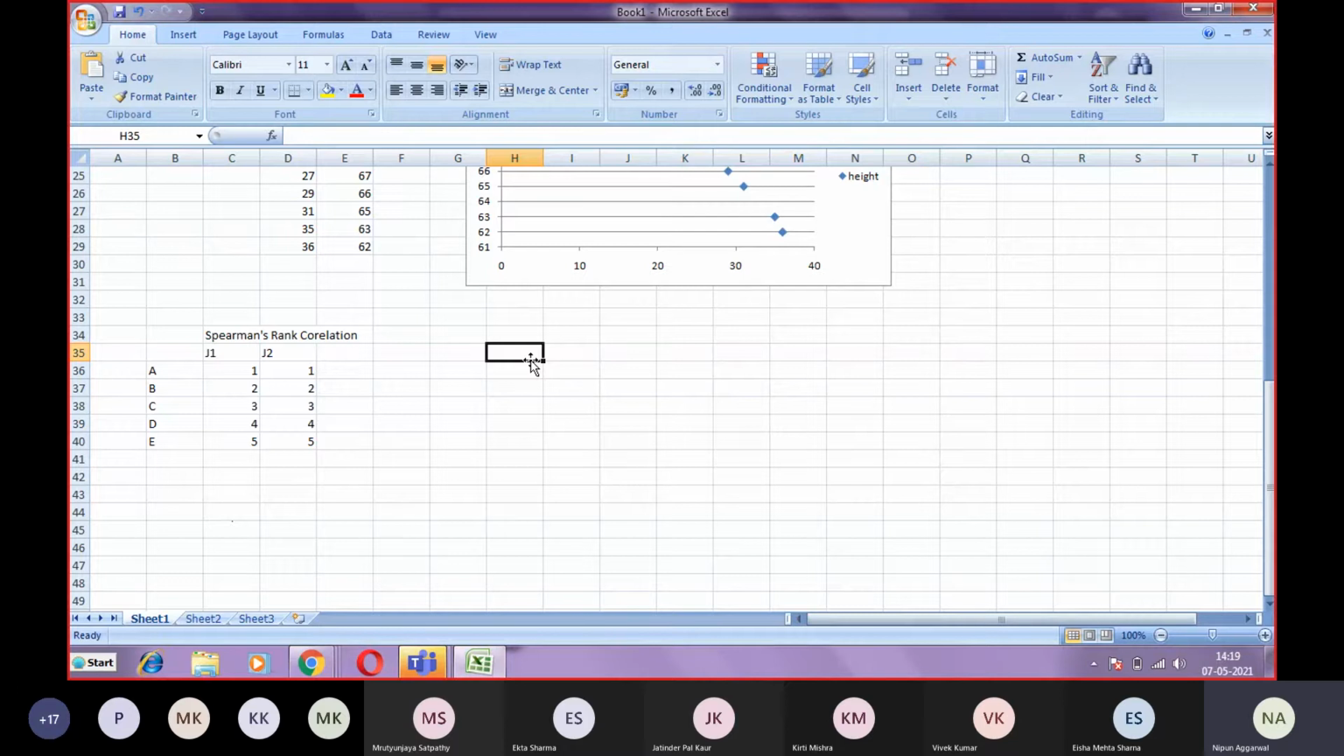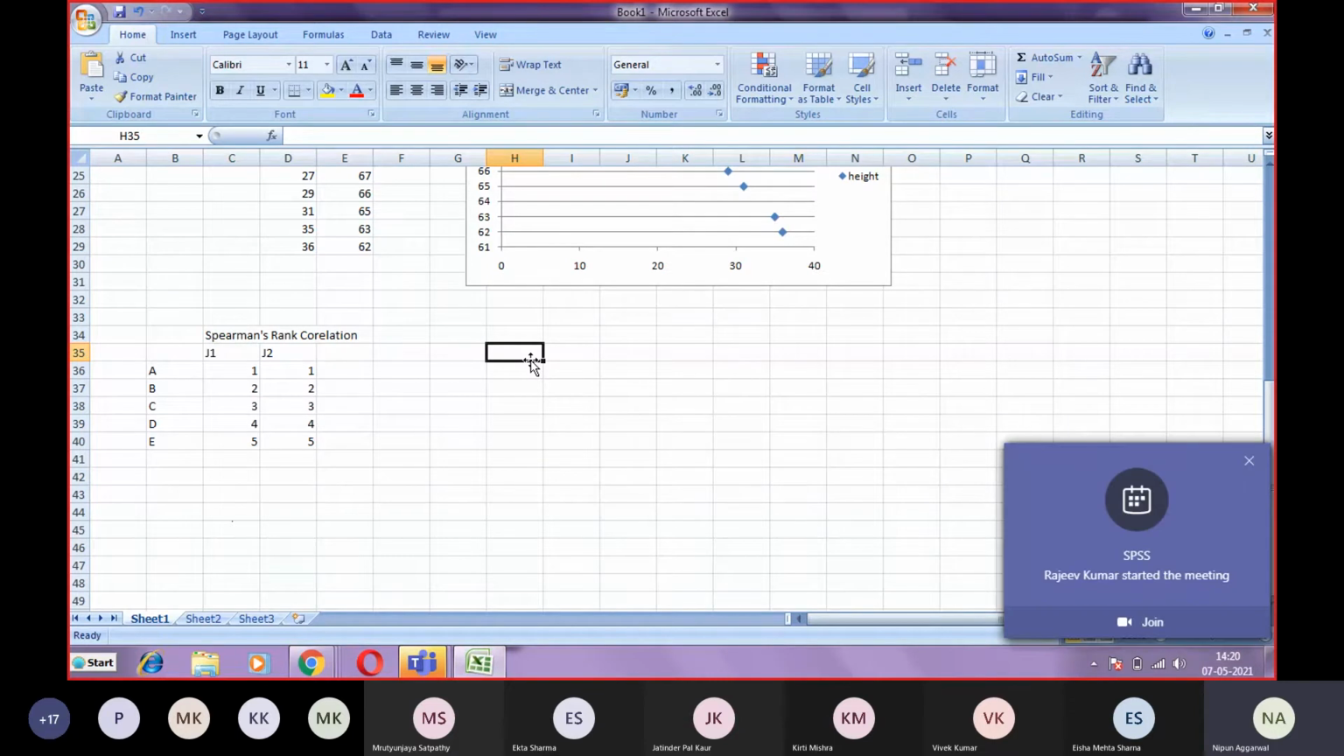I forgot to tell you that the correlation coefficient can range from -1 to +1. A correlation coefficient cannot take values less than -1 or greater than +1. So correlation always lies between -1 and +1. If the value is -1, it is a case of perfect negative correlation. If the value is +1, it is a case of perfect positive correlation. And if it is 0, it is a case of zero correlation.